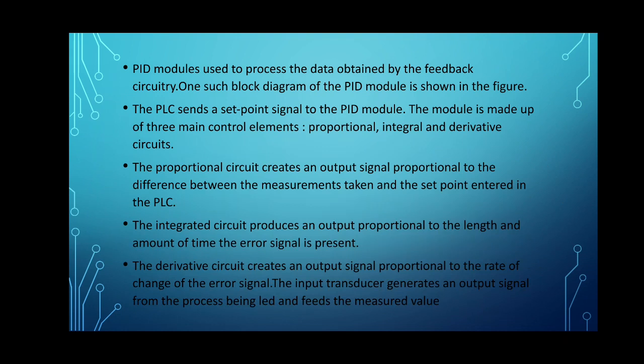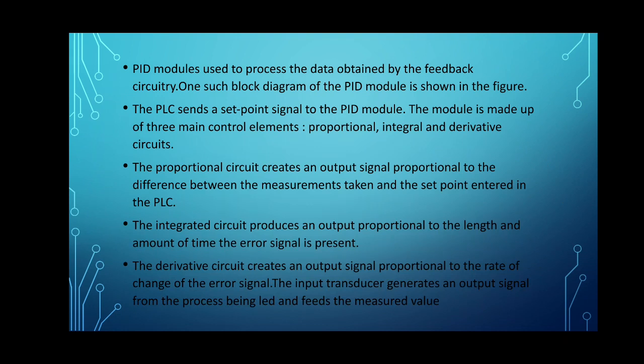The proportional circuit creates an output signal proportional to the difference between the measurements taken and the set point entered in the PLC. The integral circuit produces an output proportional to the length and amount of time the error signal is present. The derivative circuit creates an output signal proportional to the rate of change of the error signal.